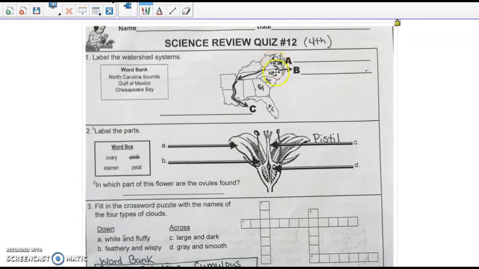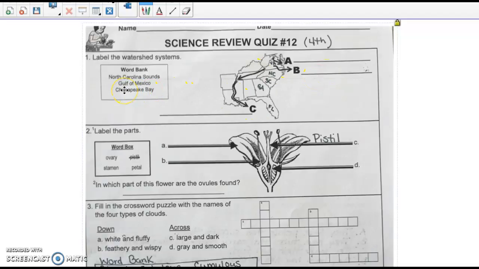Okay, I have labeled some states here for you on your map just to make it a little more clear what we are looking at. So this is Virginia, the VA. NC stands for North Carolina, South Carolina, Georgia, Florida. We have to label A, which is this right here, B, and then C. All right, here's our word bank. We have the North Carolina sounds. Is that going to be A, B, or C?